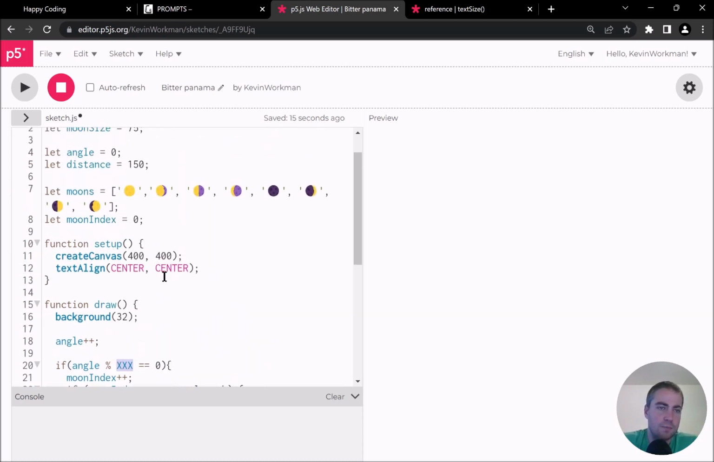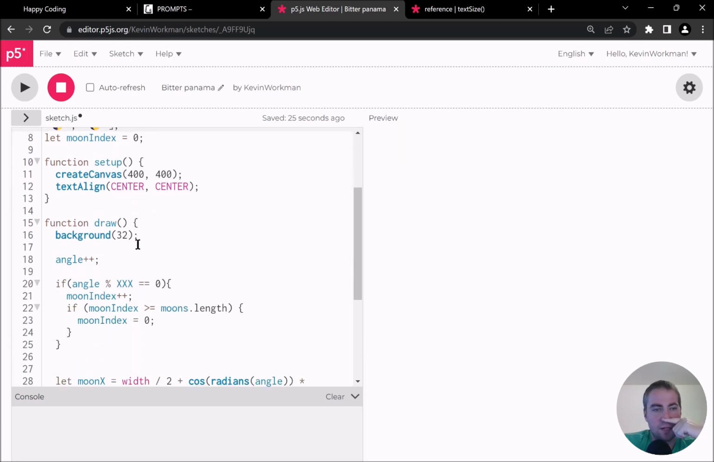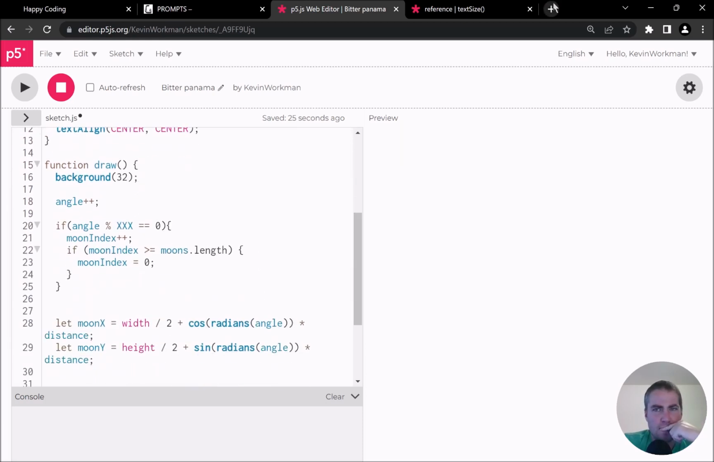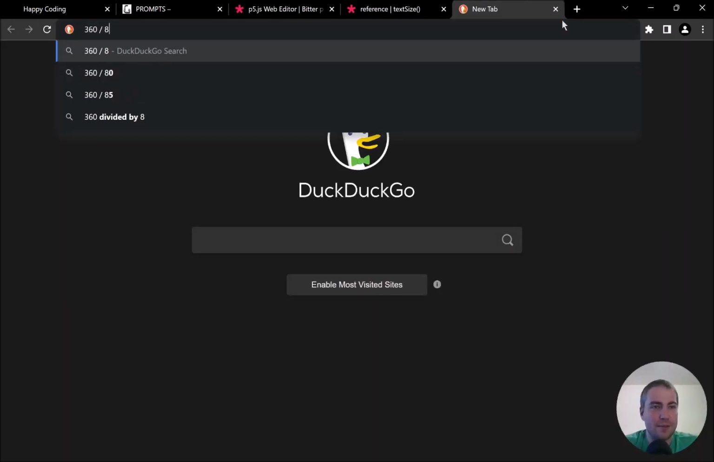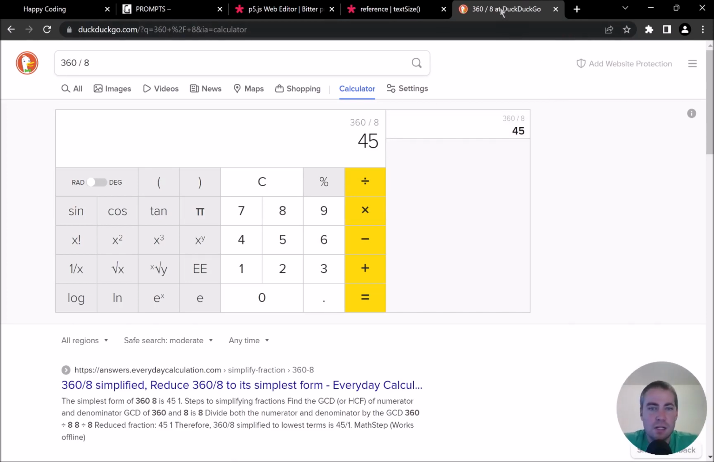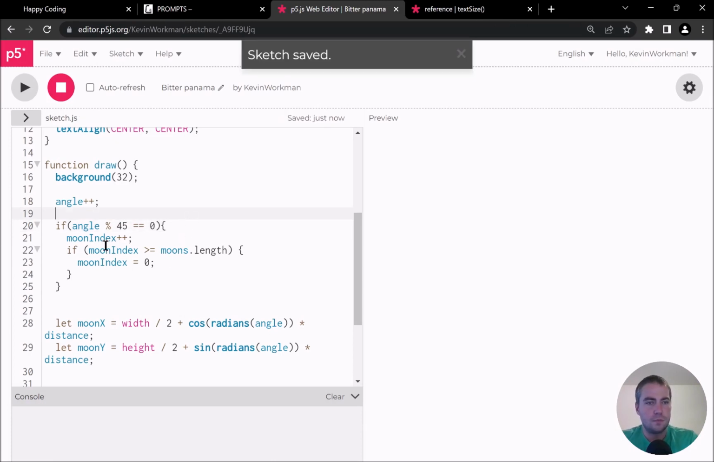So I need to figure out this number. So how many of these are there? 1, 2, 3, 4, 5, 6, 7, 8. I think this is promising. And then 360 is the whole circle, and 360 divided by 8 is what, 40? No, 360 divided by 8 is embarrassing. Divided by 8 is 45, right? Okay. So every 45 degrees, I want to increase my moon index.